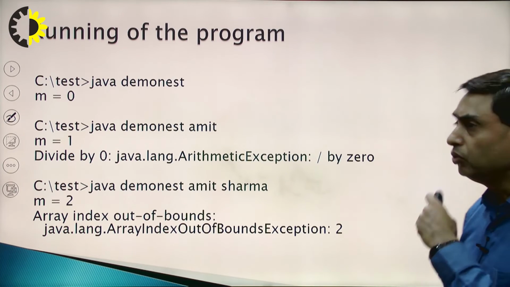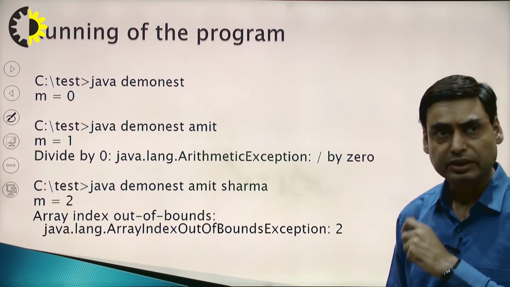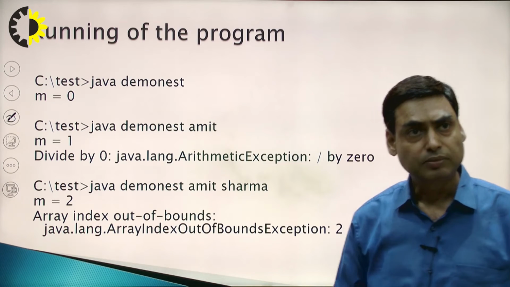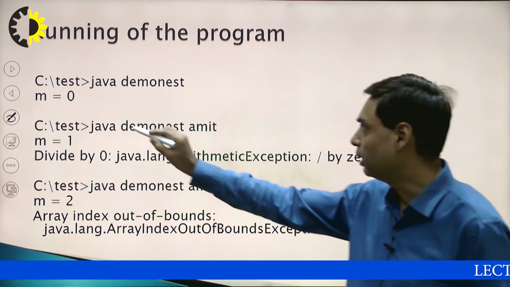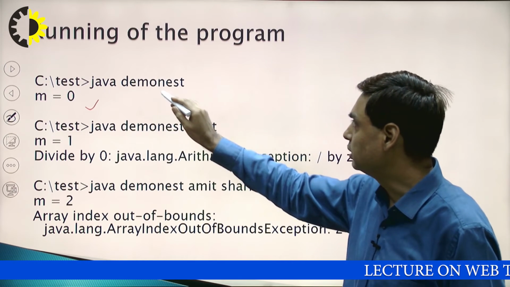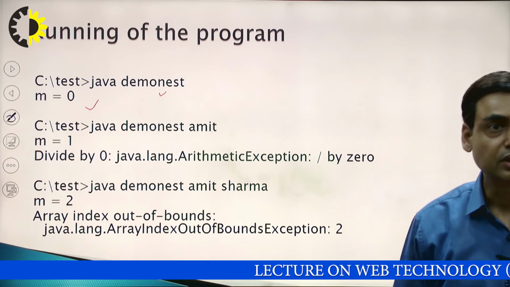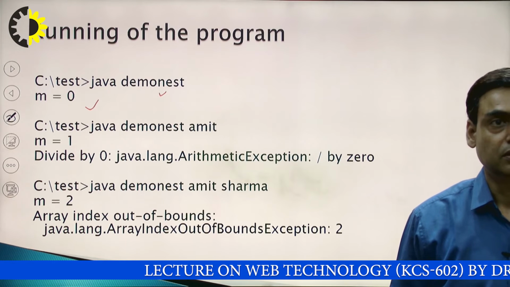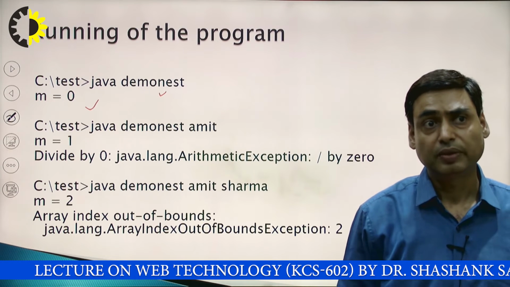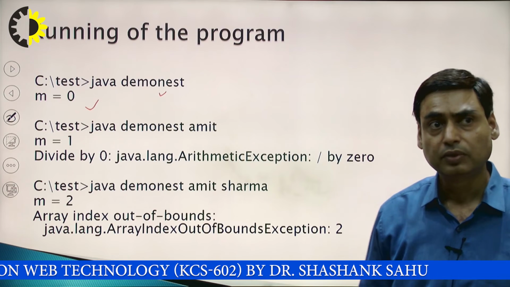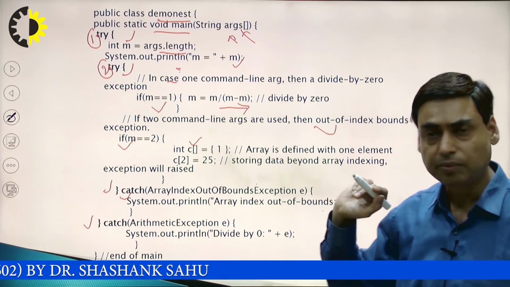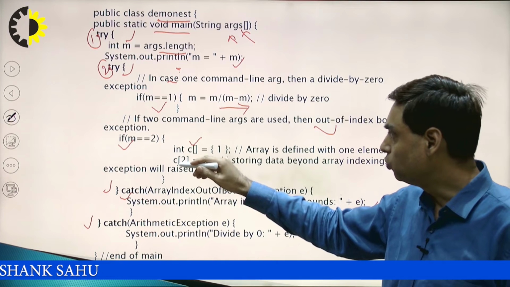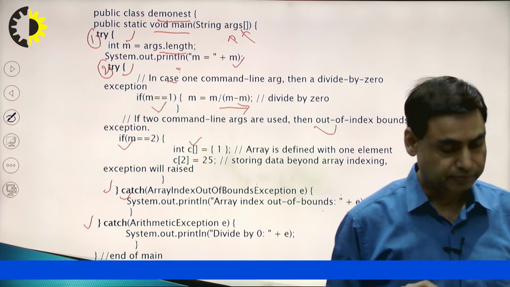Next, when you run this program, what will happen? As I explained, you will run this program at the DOS prompt: java demo nest. The value of m equals 0, because that is the name of the program and you are not giving any arguments. So in this case, no output is there. When m equals 1, something will happen. When m equals 2, the logic is mentioned here.